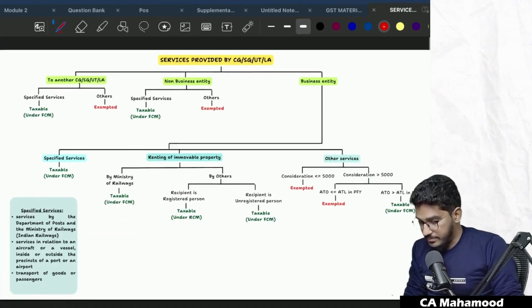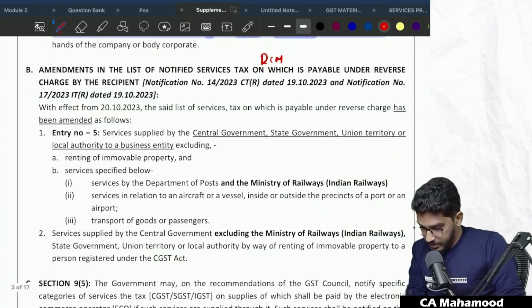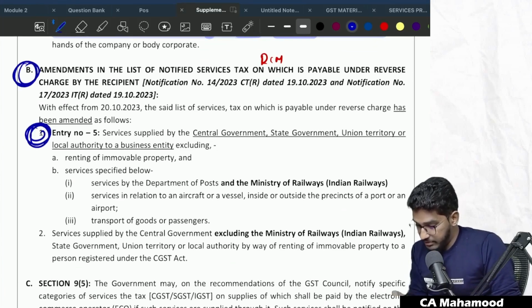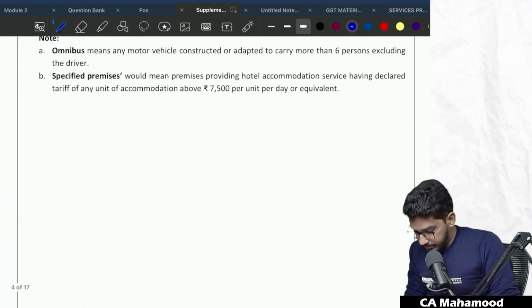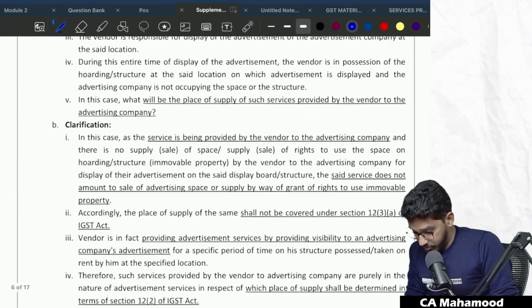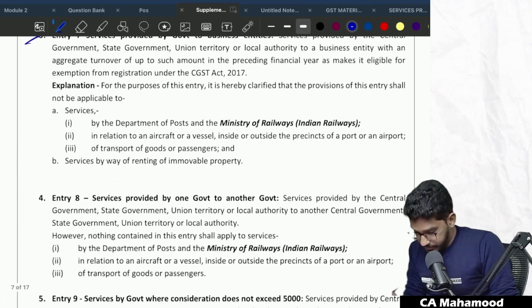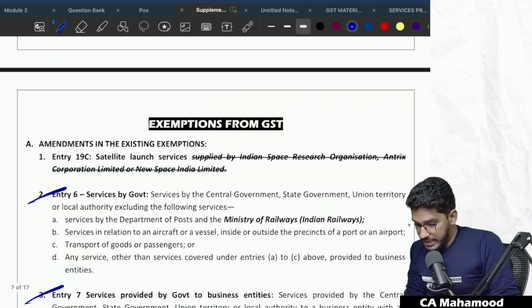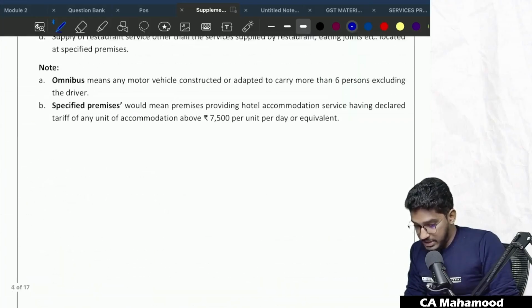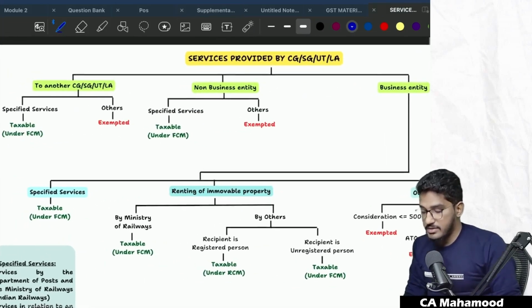So like this, I have prepared a chart. In this chart, I will try to explain a few points. Which points I'm going to explain in this chart, I will mark here. I will cover the amendment portion of entry number 5 under reverse charge mechanism, this entry number 2, along with amendments, along with exemptions, sorry. So this exemption, this exemption, this exemption, and this exemption. These 4 exemptions along with those 2 amendments in the reverse charge mechanism, everything I will try to cover in the form of one chart. I've summarized all these things in the form of a chart.